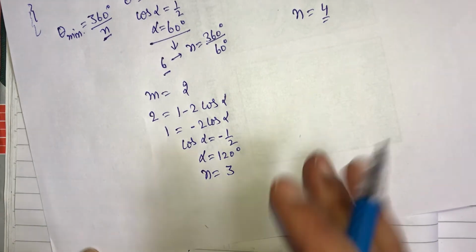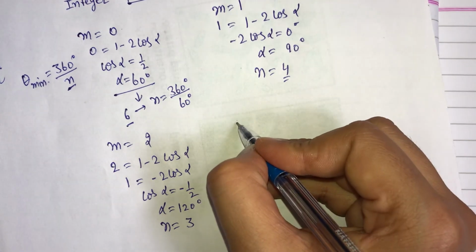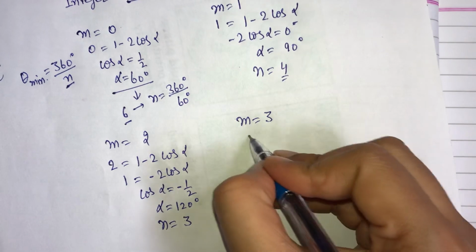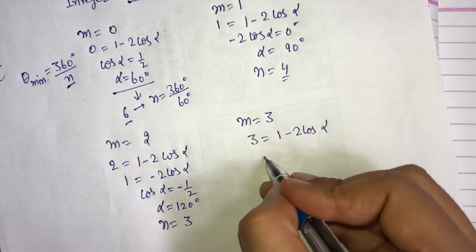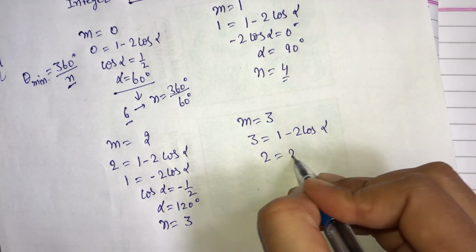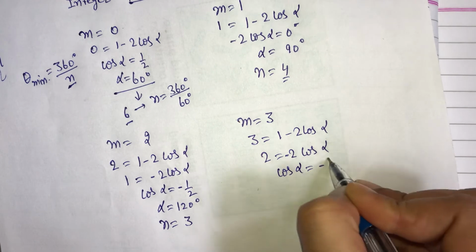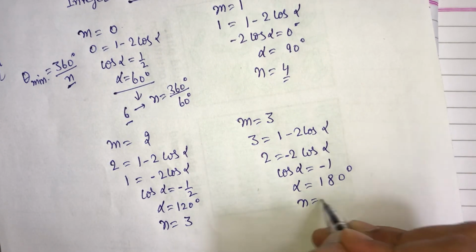Now next let's see, if m is equal to 3, then 3 equals 1 minus 2 cos alpha, and 2 equals minus 2 cos alpha. So cos alpha is equal to minus 1 and alpha is equal to 180 degrees. So n is equal to 2.